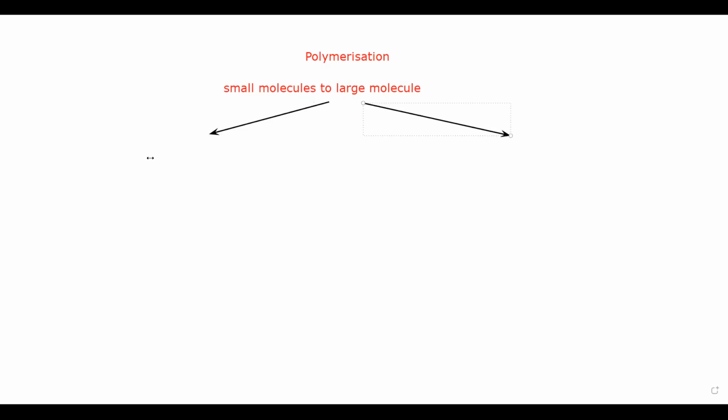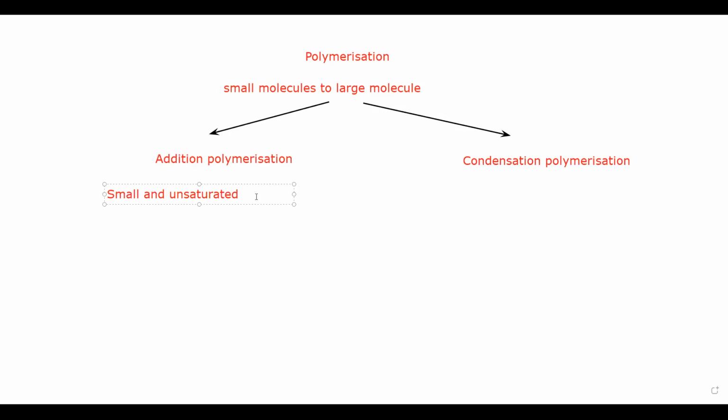One is known as addition polymerization, and another one is condensation polymerization. So what happened in addition polymerization? In addition polymerization, when small unsaturated, they should be small and unsaturated. The term unsaturated is used when there is a carbon-carbon double bond.